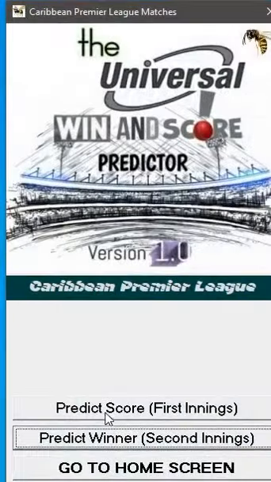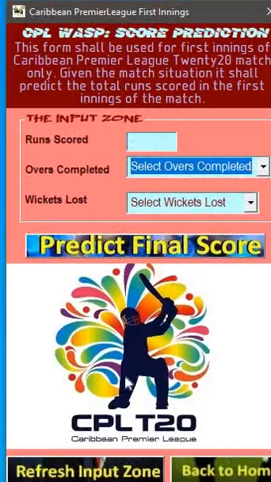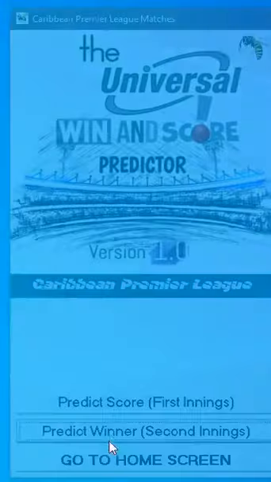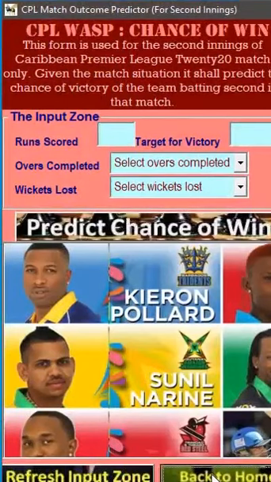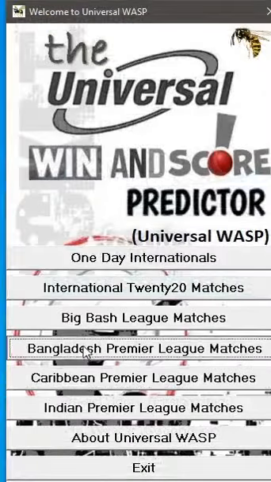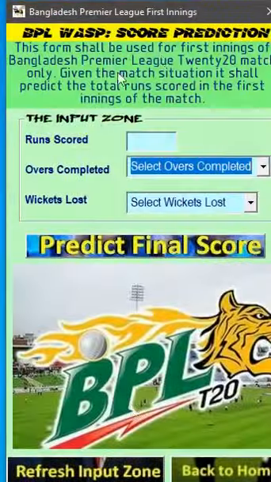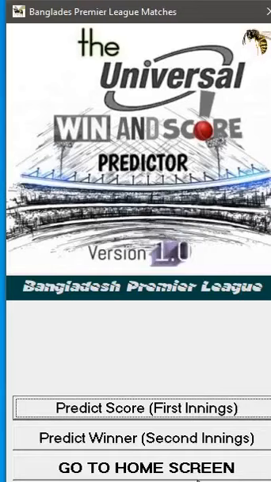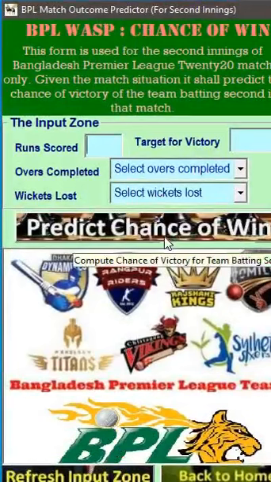If we click on any one of them, we will find that it is quite different. That means the interface is quite different. If you go to the second innings, we see the interfaces are different. They somewhat match the home leagues in color and screen. If you go to the Bangladesh Premier League, the first innings is designed in this way. But the calculations, the set of equations, are all different. So for the same situation, the prediction will not be the same in all the different franchise leagues. They will be different for different franchise leagues.